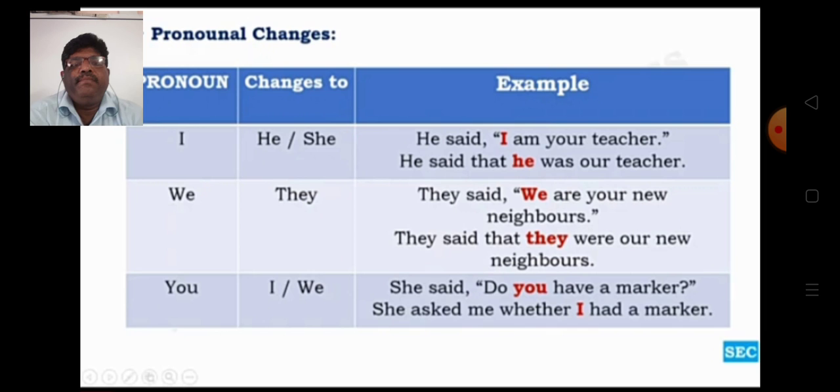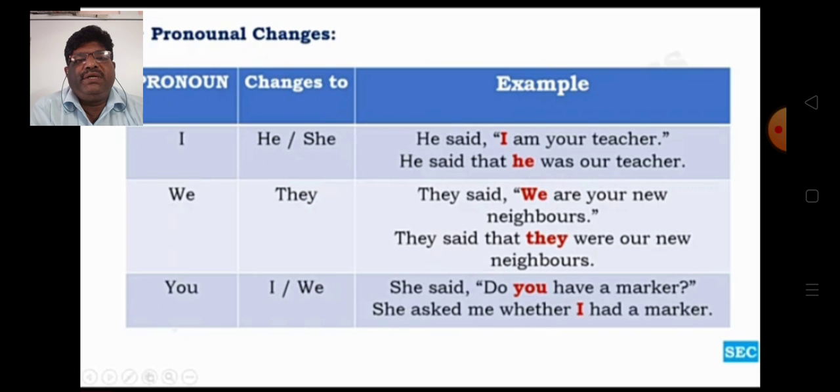The pronominal changes. In column number 1, pronouns are given, in column number 2 how they change, and in column number 3 some examples. The first person pronoun I, when converting into reported speech, changes into either he or she, depending upon the sentence.